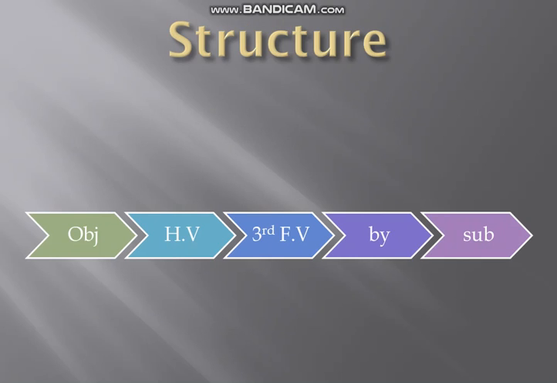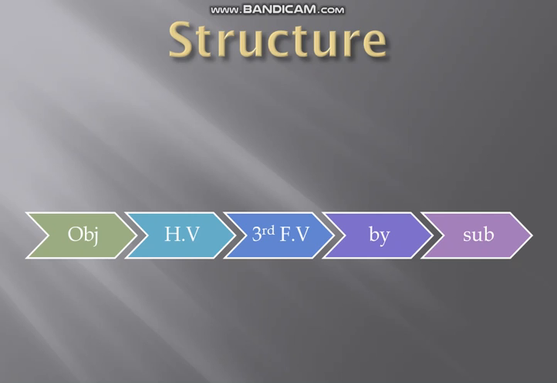Here is the structure of a passive voice sentence. Like in active voice, as you know, the basic structure is subject plus verb plus object, or subject plus helping verb plus verb plus object. But here it has a different structure, as we have already discussed that the subject will take the place of the object while the object will take the place of the subject.